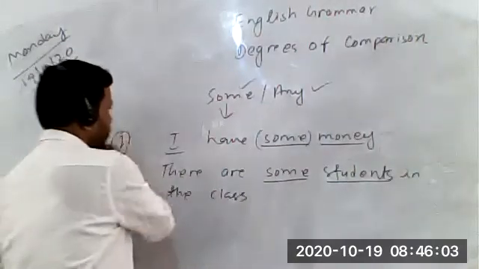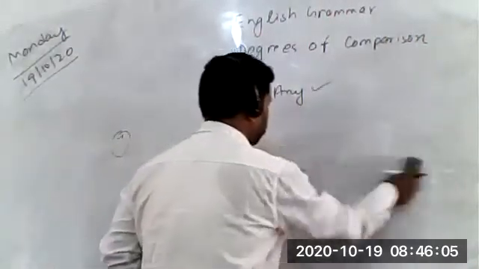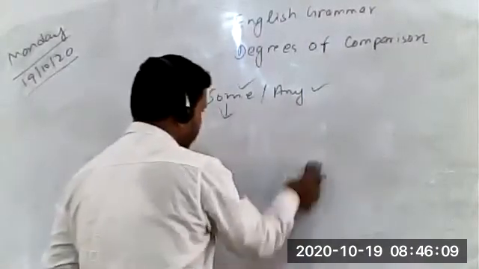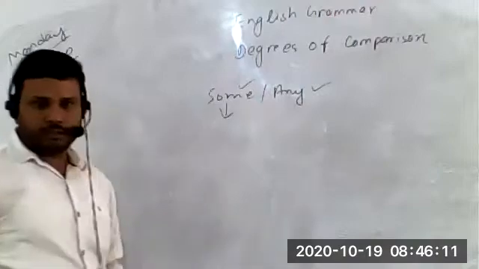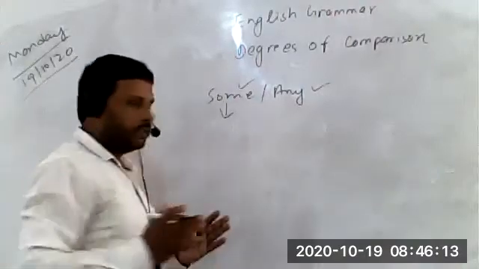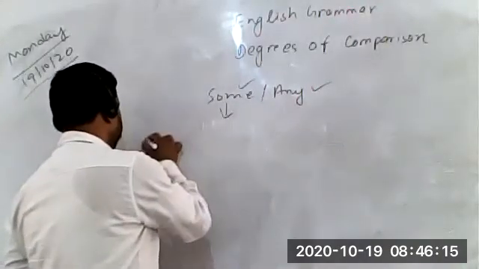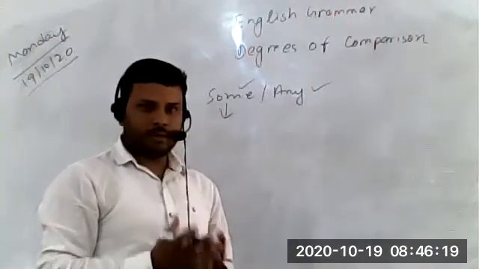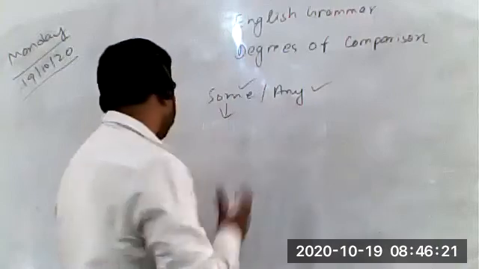Now let's discuss where any is used. Students, any is used either in interrogative sentences or negative sentences. It could also be used for both countable nouns and uncountable nouns.